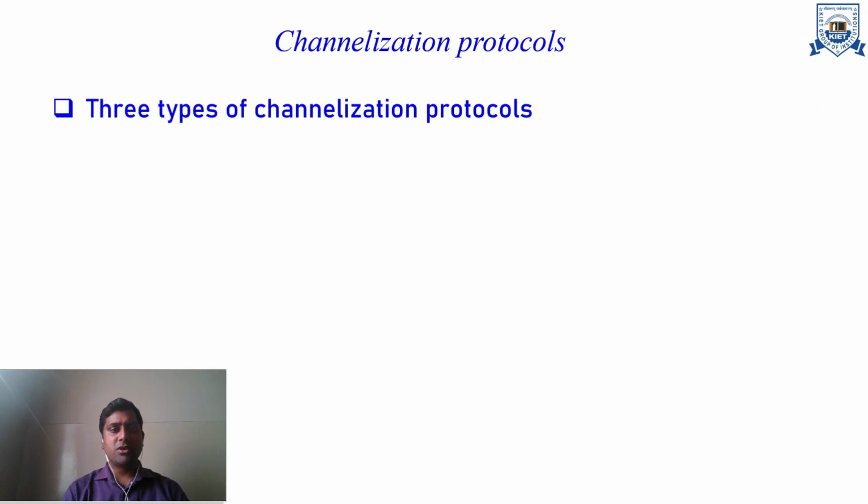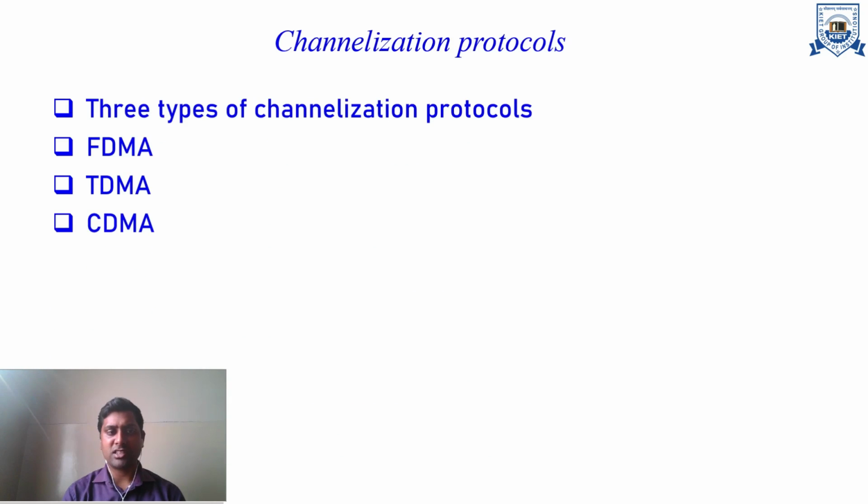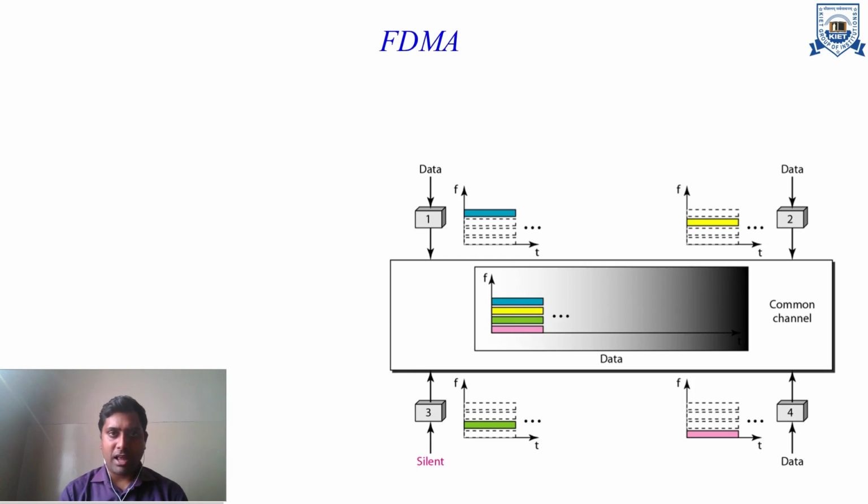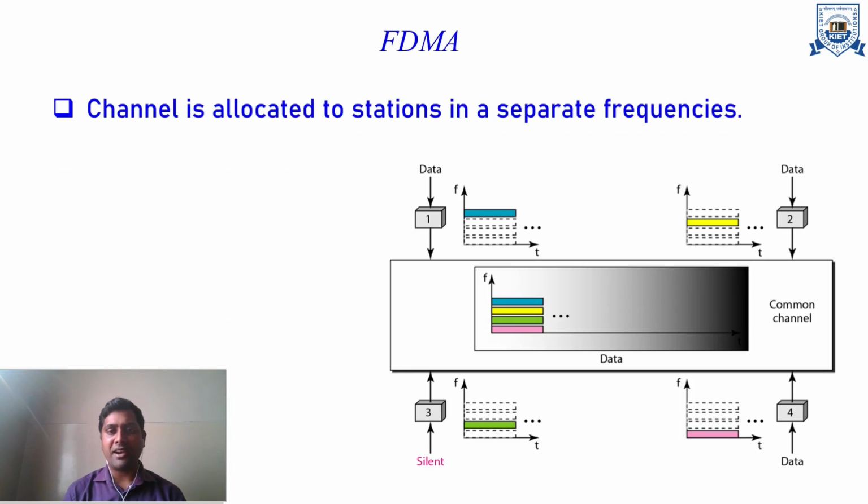So there are three different types of channelization protocol. The first is FDMA, frequency division multiple access, then time division multiple access, and then CDMA, code division multiple access. In frequency division multiple access, the complete frequency band is divided among the stations. Suppose in my enterprise n stations are available, so the complete frequency band is divided into n slots.